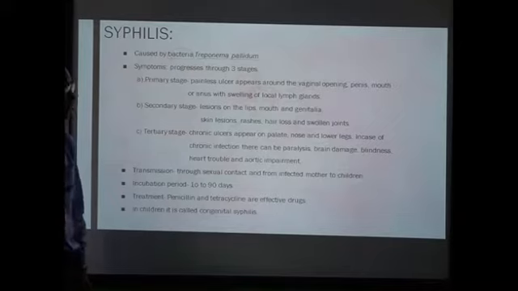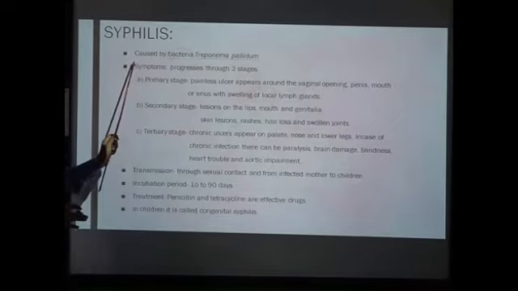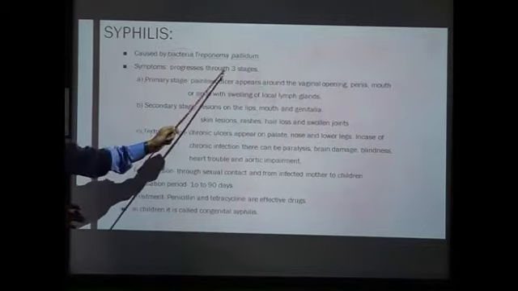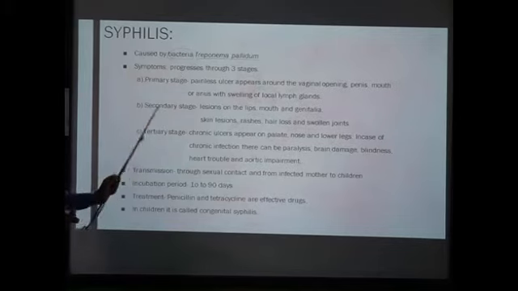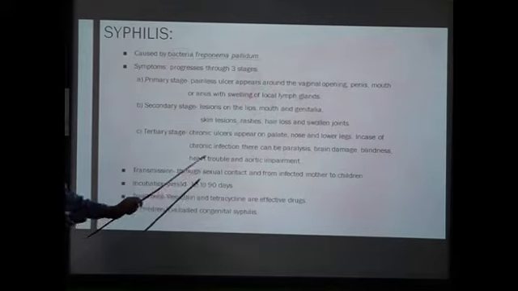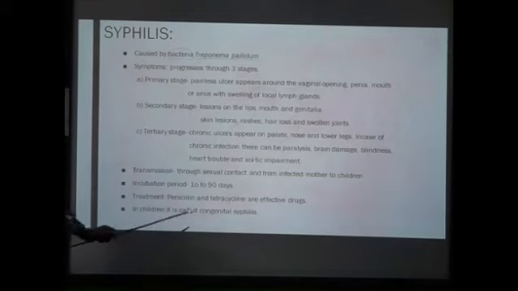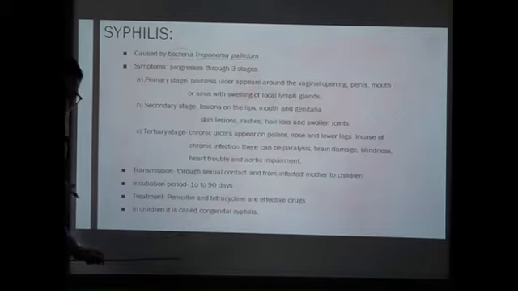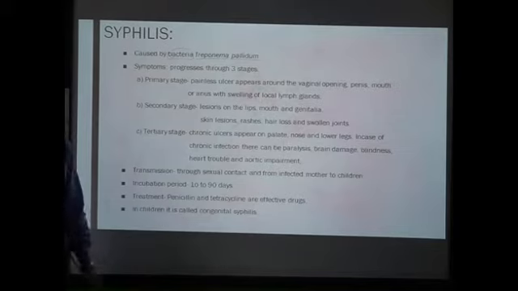So, just now we learned syphilis. What have we learned? We have learned the name of the causative agent, the bacteria Treponema pallidum. It progresses through three stages: primary stage, secondary stage, and tertiary stage. We have learned the symptoms in each particular stage. Clear? Then we have learned about the mode of transmission through sexual contact and from the mother to the children. The incubation period is 10 to 90 days, and treatment can be done with the antibiotics penicillin and tetracycline. And it is the children who are mainly infected if the mother is infected. Therefore, in children it is called congenital syphilis. So kindly go through it.